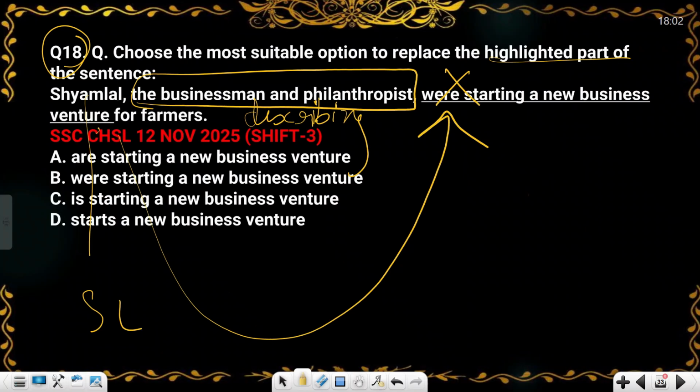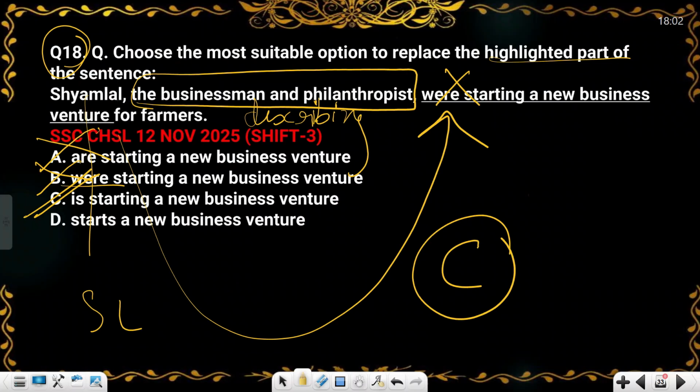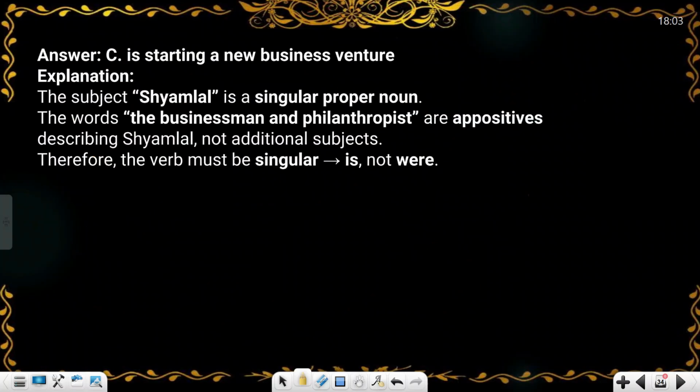In option A, the plural verb is there. You will cut this. In option B, plural verb is there. You will cut this. In option C, singular verb is there. So C will be your answer. Okay. So Syamlal and the businessman and the philanthropist. What is this, sir? This is a positive case. What does a positive case do? It mainly describes the subject. So the businessman and the philanthropist, they are describing Syamlal. Syamlal is singular, so we need 'is', because everything is in the present tense. So C will be our answer.